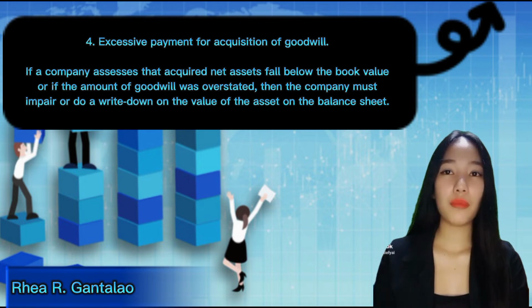Goodwill arises at the time of acquisition of a business enterprise. The total amount paid by the acquiring company over the net assets of the selling company and its fair market value is known as goodwill. However, if the amount paid is less than the net assets, then it's a gain, or negative goodwill. This is done by calculating the net asset of the subsidiary at acquisition and multiplying this by the percentage owned by the non-controlling interest.